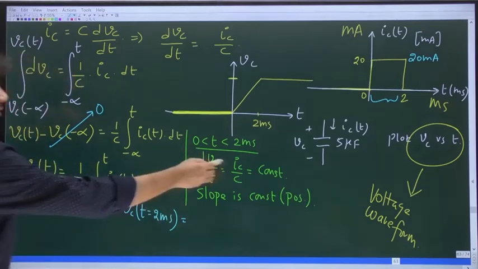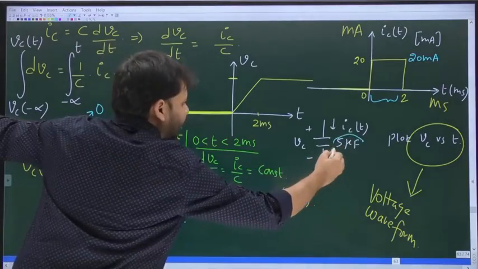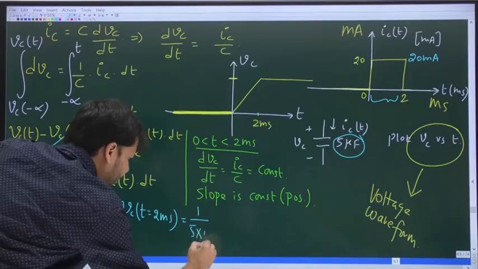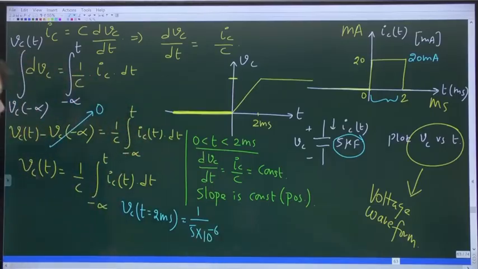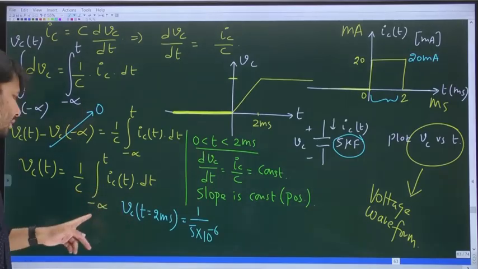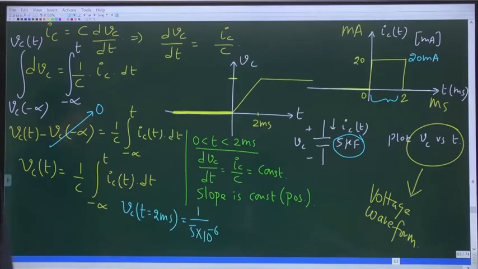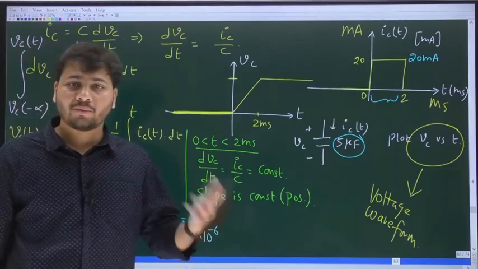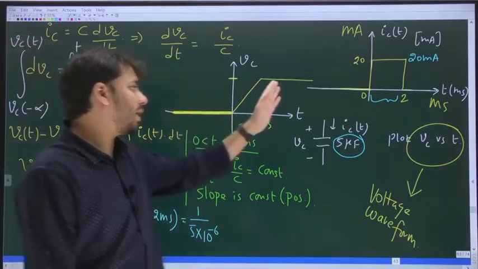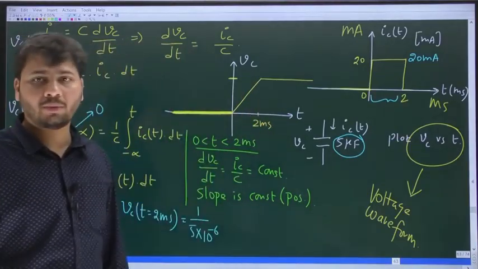1 by C. What is C? 5 microfarad. So 1 by 5 microfarad is 1 by 5 into 10 power minus 6. And then integrate the current from minus infinity up to 2 milliseconds. That means you should find the area under the current waveform from minus infinity up to 2 milliseconds.